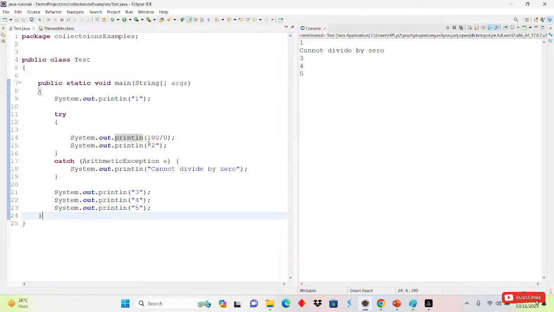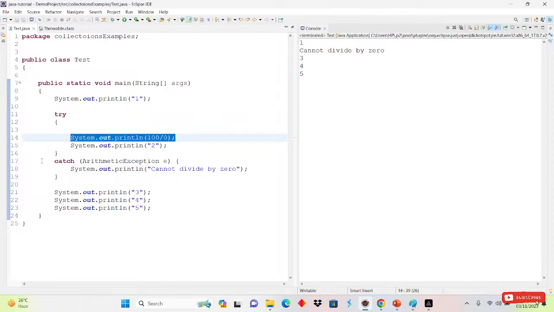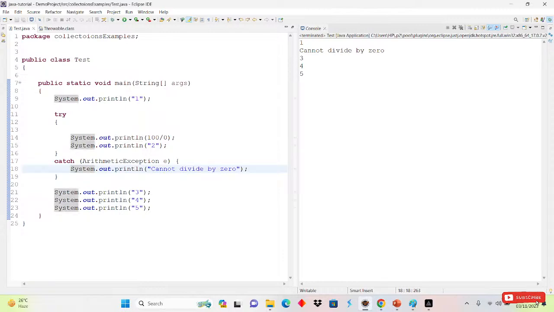If any exception comes, don't write another line below that line. Because when an exception is coming in this line, it will not consider the lines after it, it will ignore them. Many people have doubt in this one only. So this is the thing: if any exception occurs, it will ignore the rest and directly jump to the catch block. After that we will take another scenario.